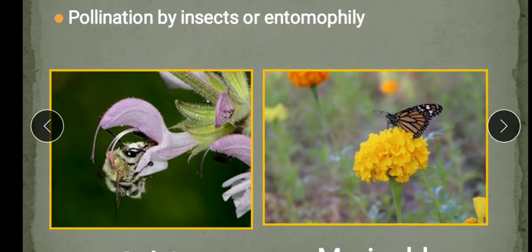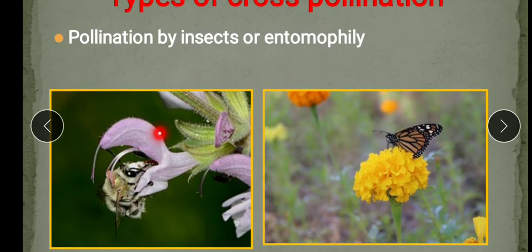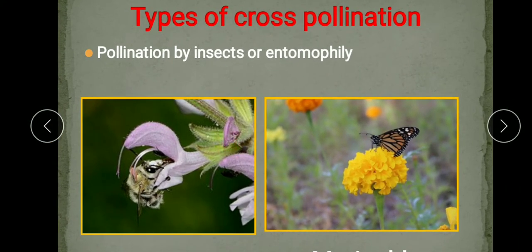Insects just like the bees, butterflies, they visit flowers to collect nectar. What is nectar? Nectar is sugary secretion from the nectar secreting cells present at the base of flower. So this butterfly and this insect, they visit the flower to collect this nectar. In this process, pollen grains get stuck to their body, and when these insects visit another flower, pollen grains get transferred to the stigma of that flower. Understood? So this is the way they transfer the pollen grain.